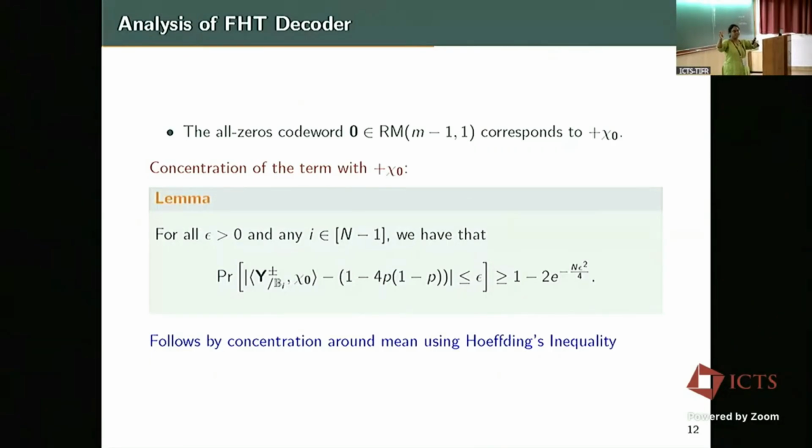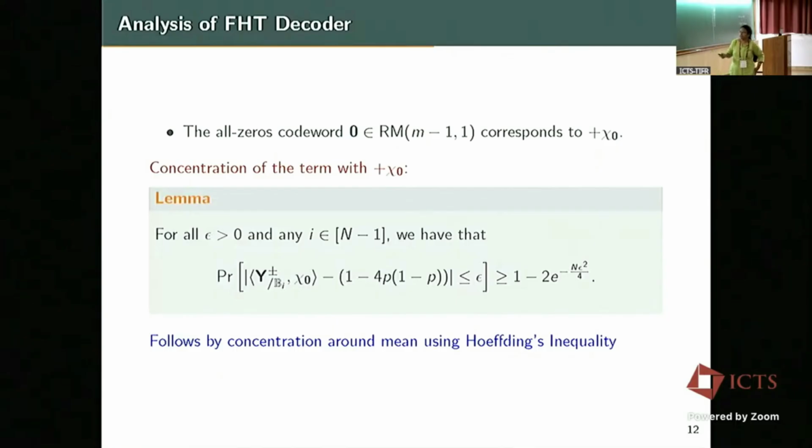And that is going to add coherently in some sense. So it's all going to add. And when we have independent random variables, all of which you are adding, concentration around the mean is very easy. You are just applying Hoeffding. So that is the easy part.